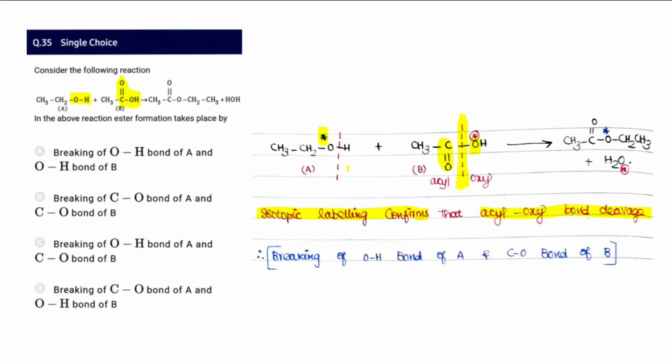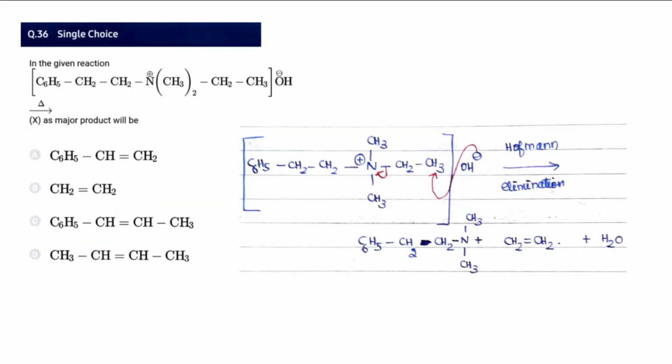If I label this oxygen in blue, that isotopic label appears in the ester, and the red one, with the alcohol, appears in the water. So we come to the conclusion that it is a breaking of the OH bond of A and the CO bond of B, which is the acyl CO bond. So for 35, option C seems to be the correct matching.